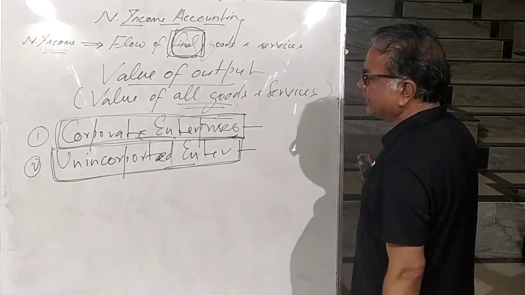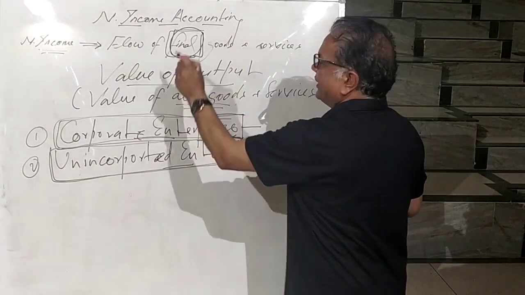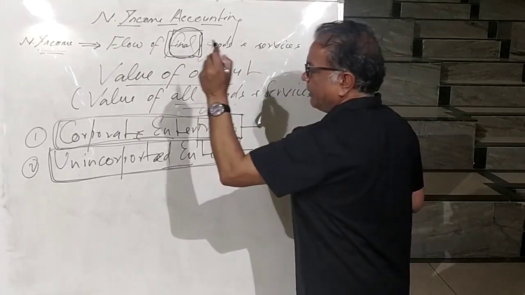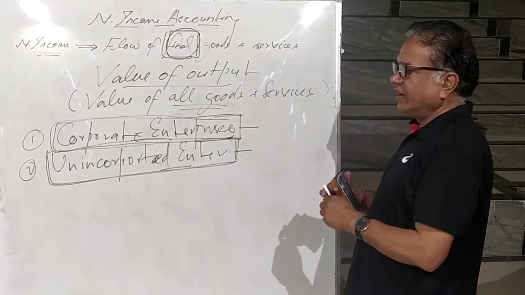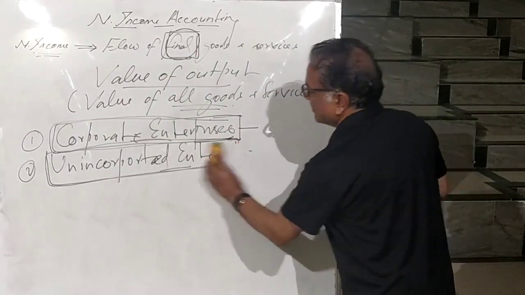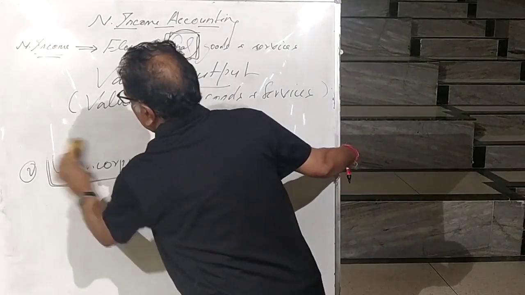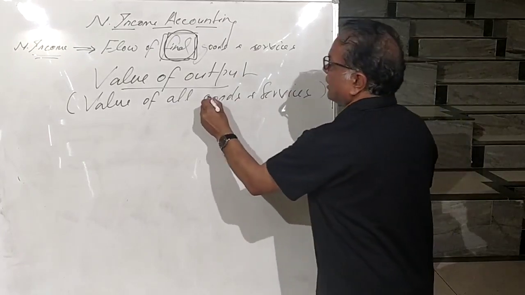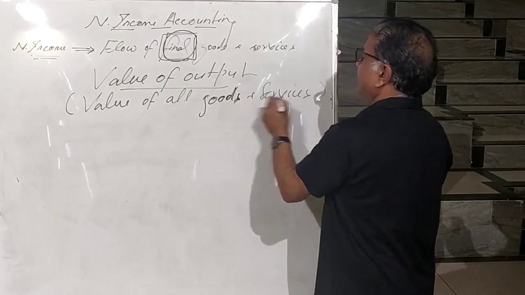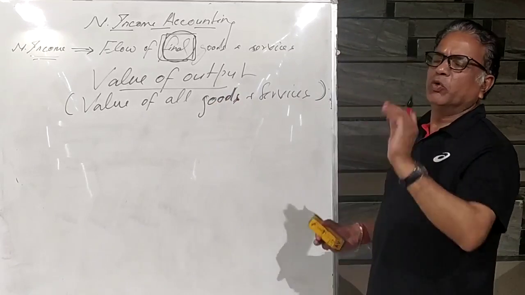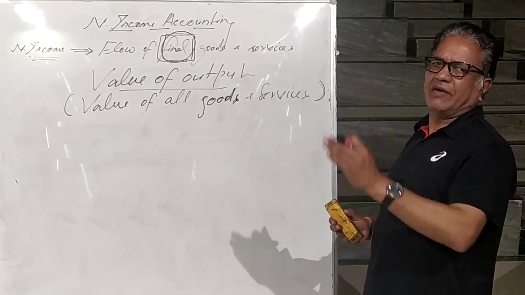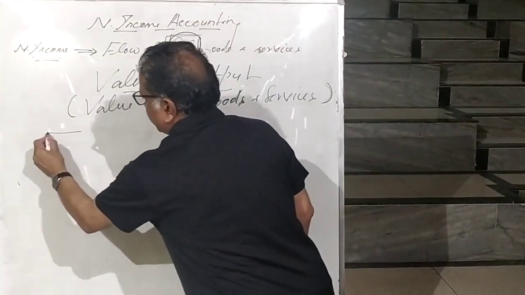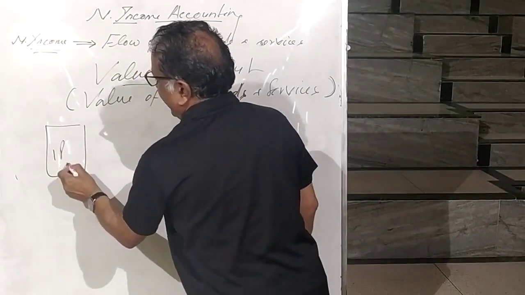Now first we are going to discuss how the value of output is calculated, the value of goods and services produced by the corporate enterprise. I will explain with the help of a very simple example. First we are going to discuss how the value of output, or value of all goods and services, is calculated in corporate enterprises. Let us take the example of JK White Cement, and take 1 pack of white cement. This is the 1 pack of white cement.